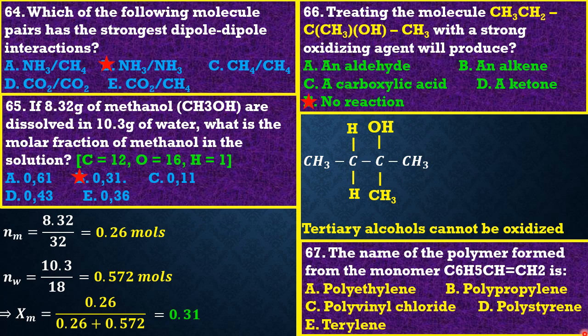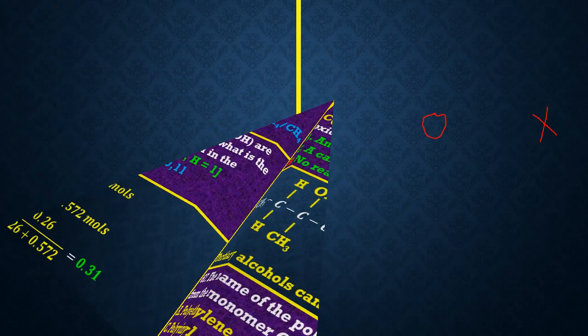So friends, this compound itself, its common name is styrene. So the polymer of this has to be polystyrene. So option D is the best option. We have polystyrene. Okay friends, let's go to 68.